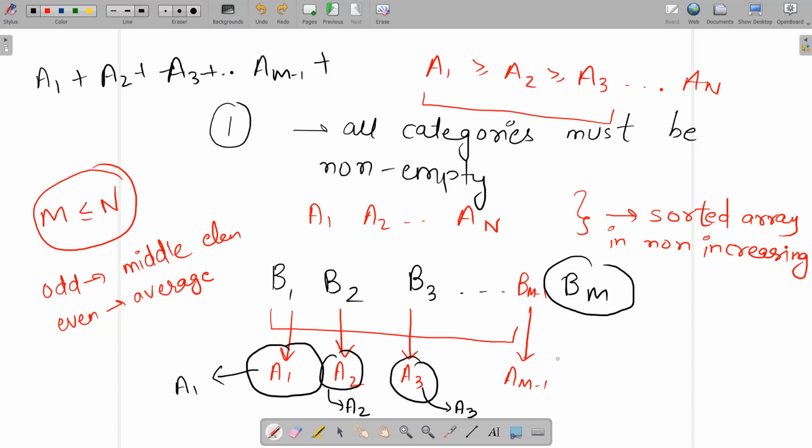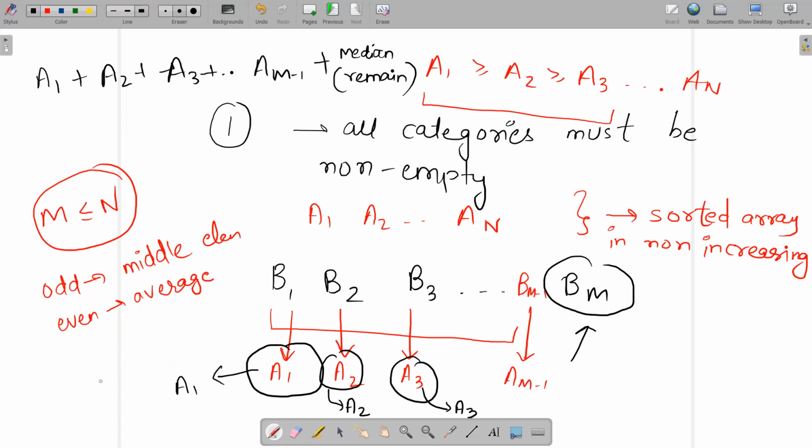Okay, so all the remaining elements will be put in this bm category. So I will just write down the median of remaining elements. The remaining elements are starting from am to an. Note that I have filled am minus 1 up to the element am minus 1 to this bm minus 1. The first m minus 1 elements are assigned, and each category will contain exactly one element. Why will each category contain exactly one element?